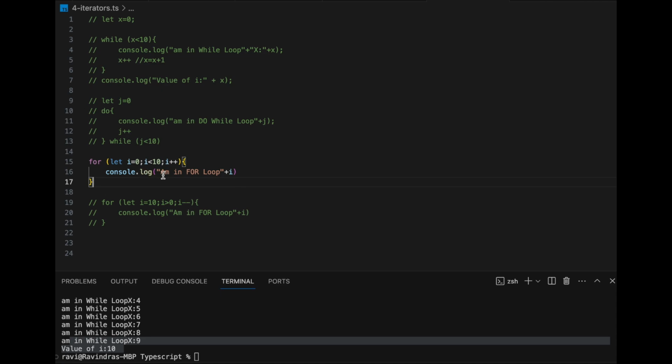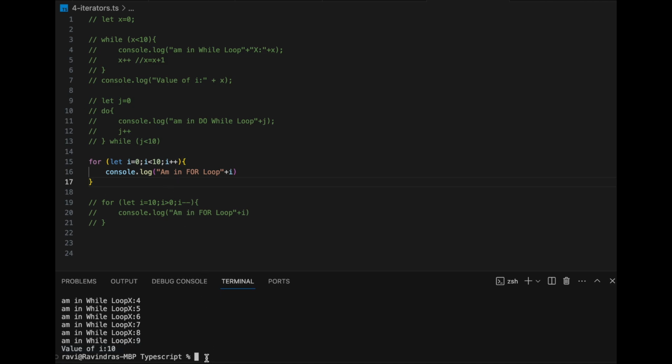At 9 it goes inside, prints 9, and then it checks 9 is less than 10, true, correct, and then 10, 10 is less than 10, false, it will come out, right? It is the same as the while loop, but for is more readable, cleaner to write code, right? So this is what we write.